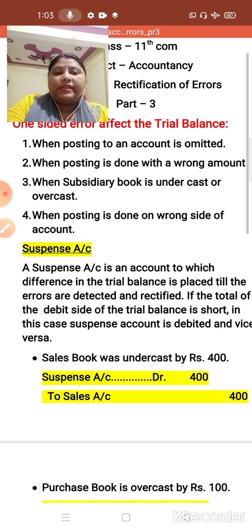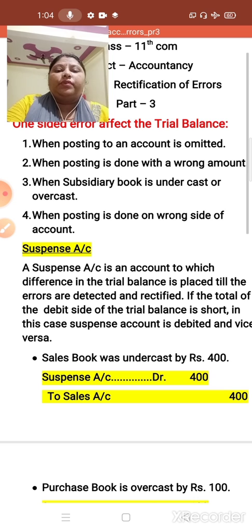See, in one-sided errors, the first error is when posting to an account is omitted. When any transaction is to be posted, we have not posted it, like the sales book or the purchase book. And the second is when posting is done with the wrong amount, like the purchase book is posted as 40 instead of 400, or the sales book is posted as 50 instead of 500. This is posting of an entry with the wrong amount.